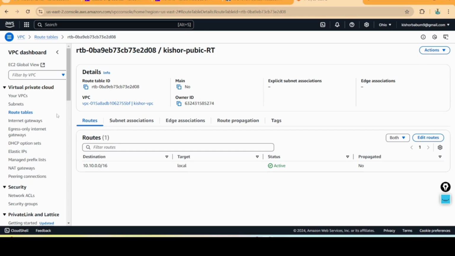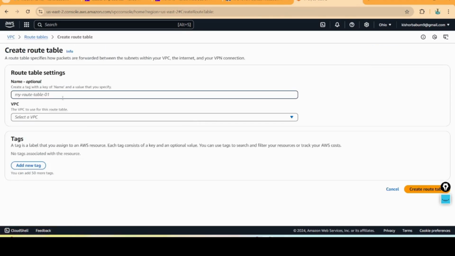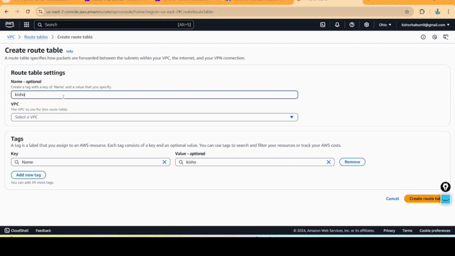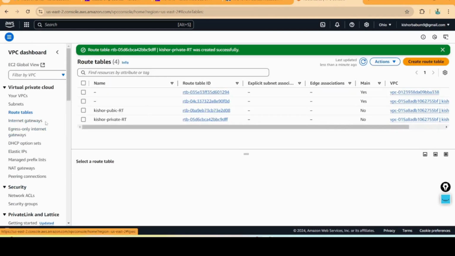Again I am going to create another route table, Kishore-private-RT. Select VPC and create route table. You can see here I have created 2 route tables. One is private and one is public.